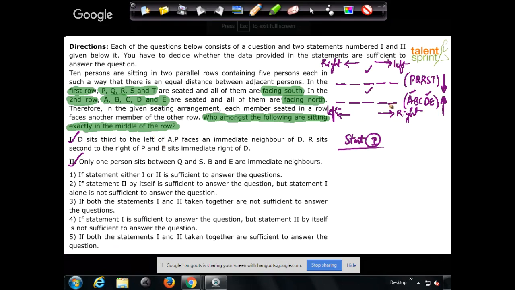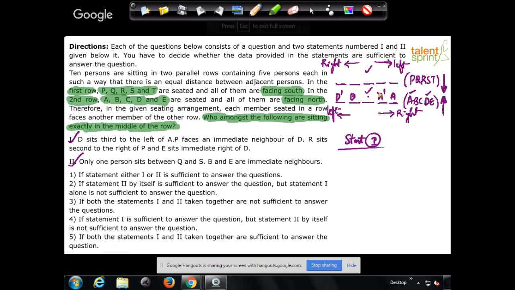See, there are 2 possibilities. For example, let's assume A comes here. If A comes here, where would D come? D sits third to the left of A. So first, second, third, D would come here. That's one possibility: A is here, D is here, third to the left of A. The other possibility is A is in this position, let's say A dash. Then where would D come? D is third to the left of A dash. First, second, and third, D would come here. So D A is one combination, D dash A dash is the other combination. These are the 2 possibilities. Is there any other way of putting D and A? No. If you try to put A in the middle position, D will come in a place which does not exist at all. So these are the 2 possibilities.